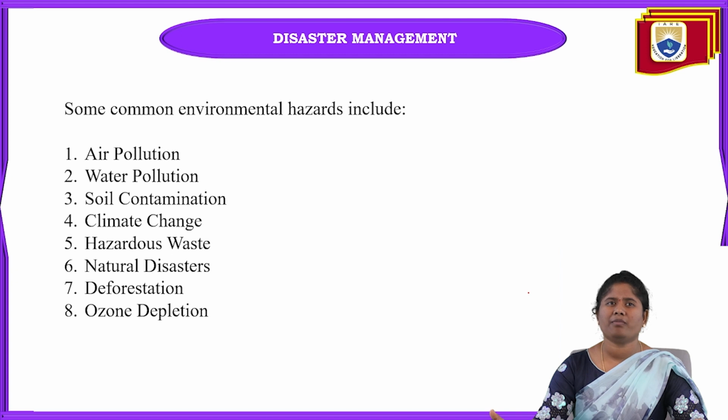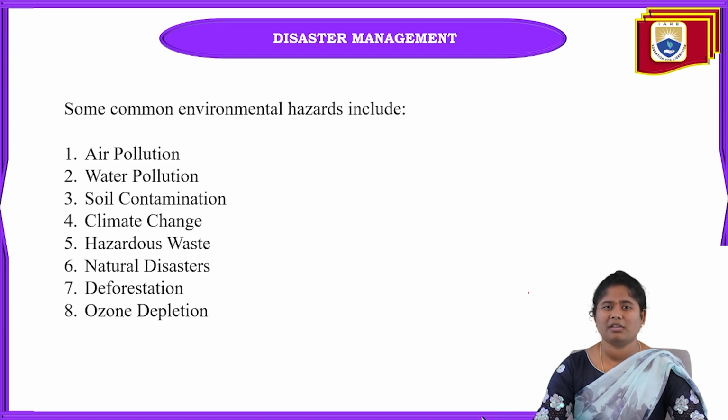Nowadays it is happening. And climate change, because of deforestation we are continuously cutting the trees. When deforestation happens, proper rainfall will not be there, so that's why climate change is happening quickly.